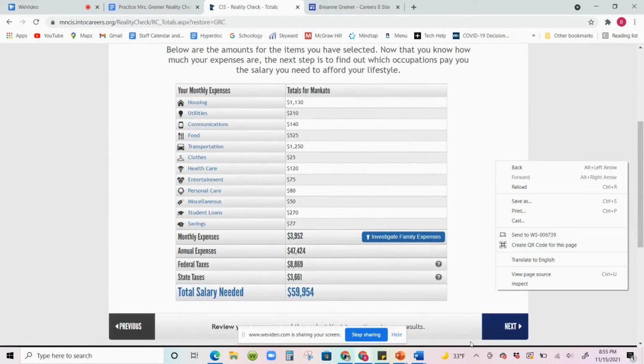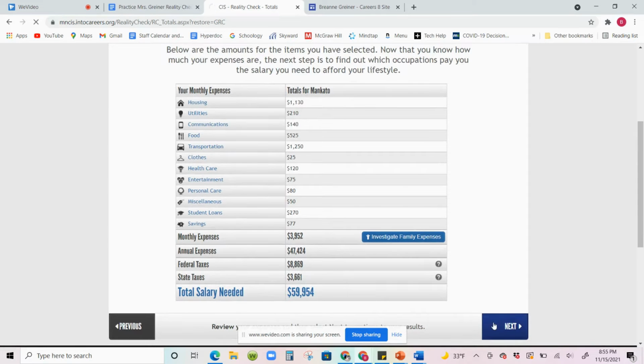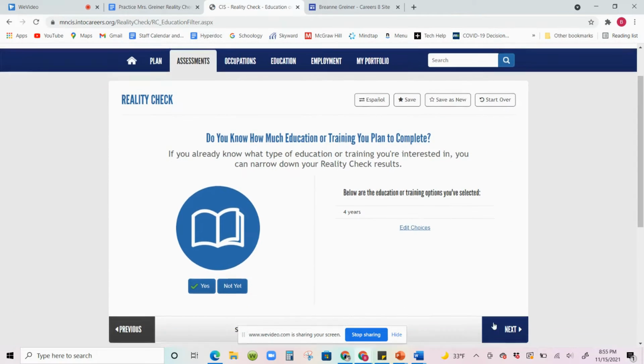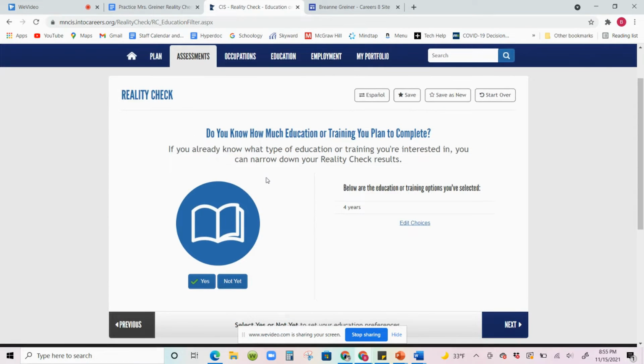Okay, so the next thing we need to do after you put that number in is we're going to hit next. And this is asking us how much education or training you plan to complete. If you know how much education you need, you can hit yes. For me, because I put in my assessment earlier that I'm going to pay off my student loans, I'm going to do a bachelor's degree, which is 4 years. It already has that selected for me. But if you're not quite sure, you can hit not yet.